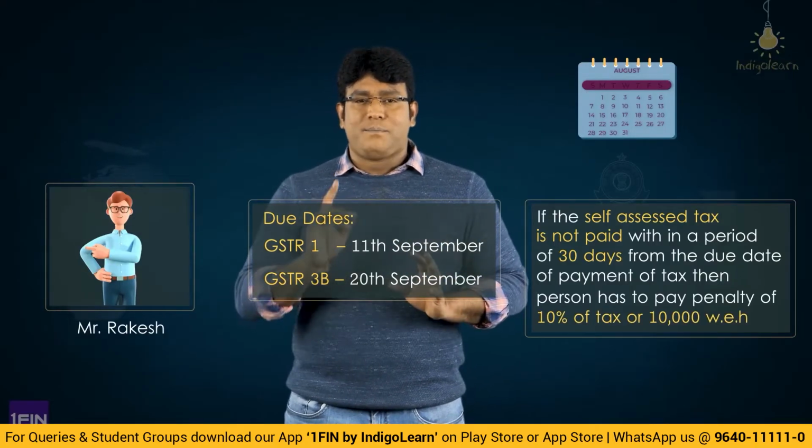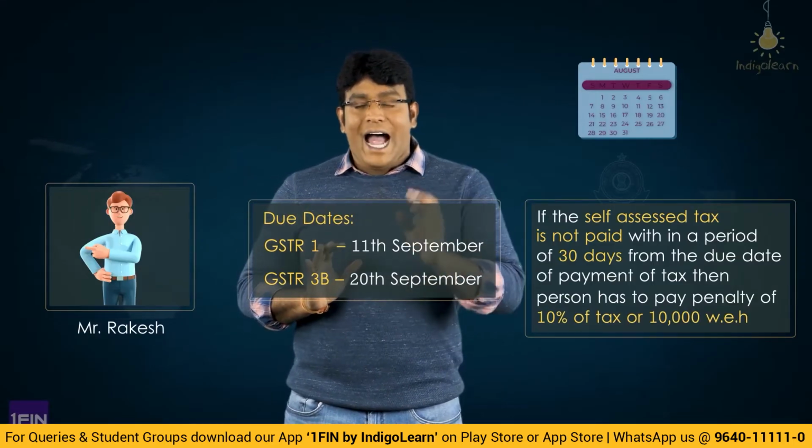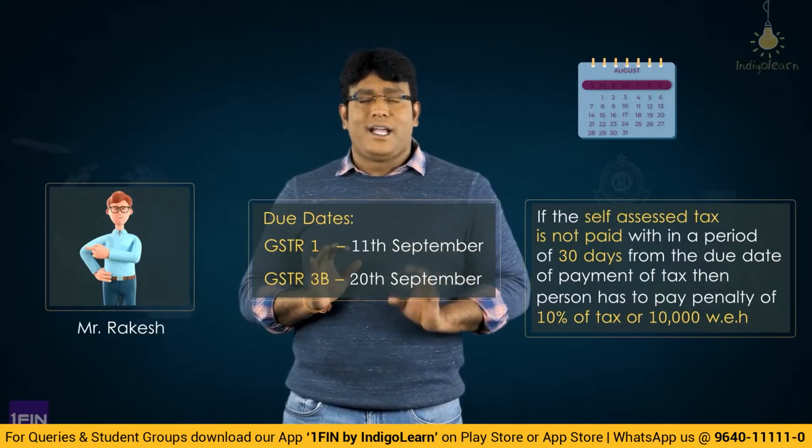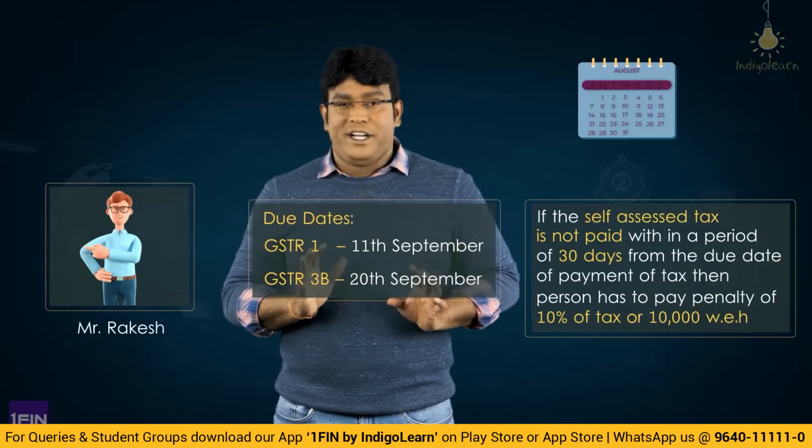Very clearly we discussed that penalty is 10% of tax or 10,000, whichever is higher. That's an interesting point we discussed there. And very clearly we also discussed that in case of self-assessed dues, they will directly start recovery proceedings. Now, some important points to be noted here.